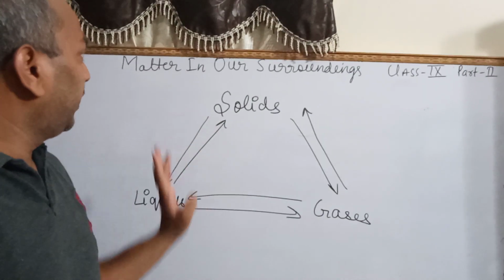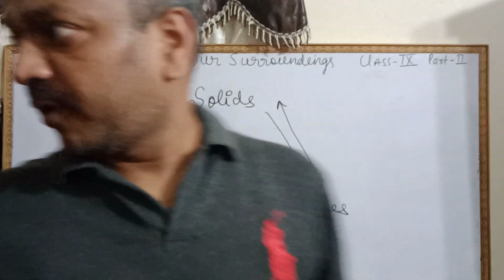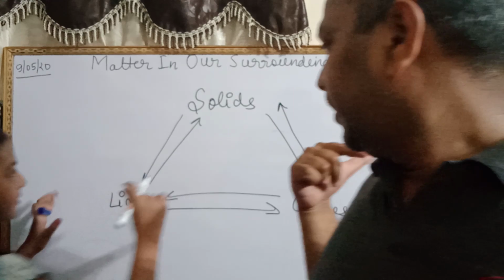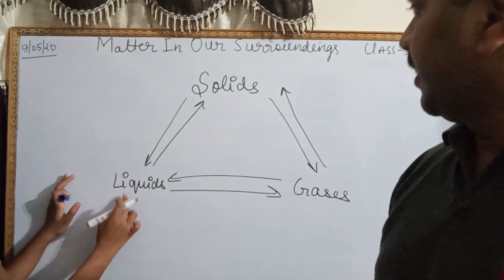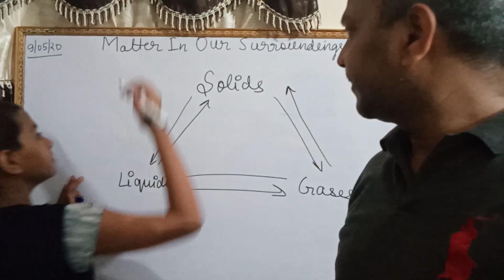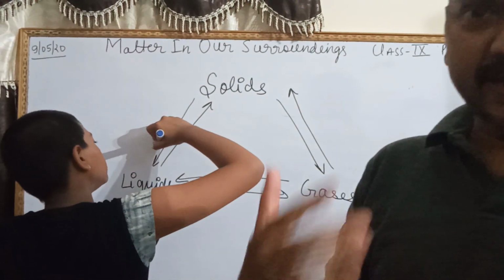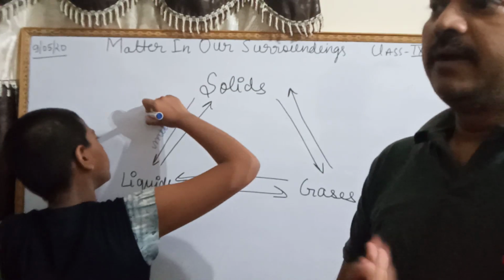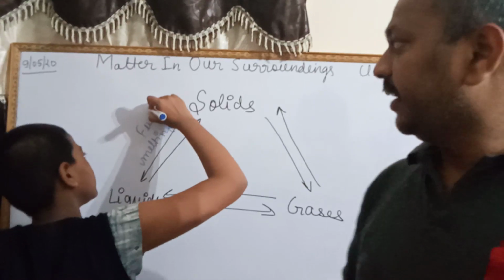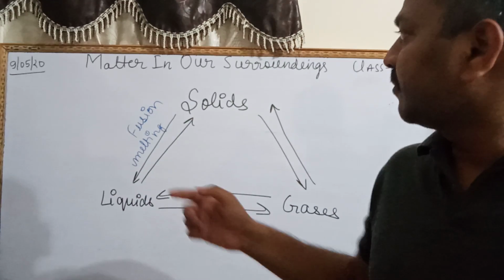Right. Now here we are pointing. Write the process also. Very simple. If a solid converts into a liquid, this process is known as melting, or in other words, fusion. This is the second name of this process.